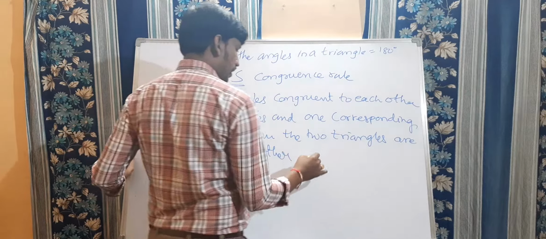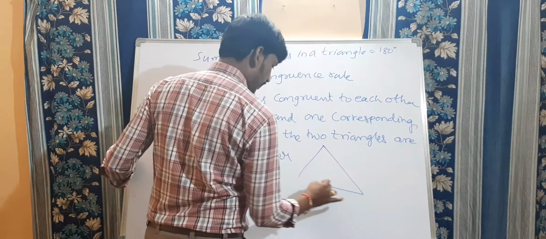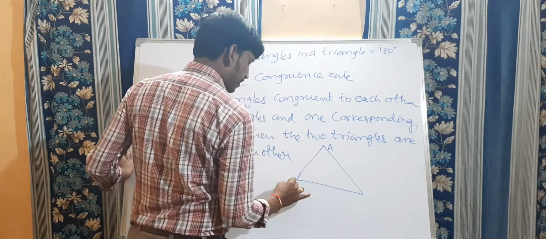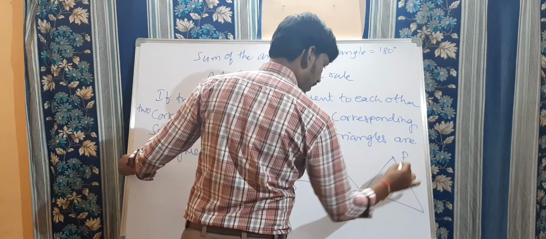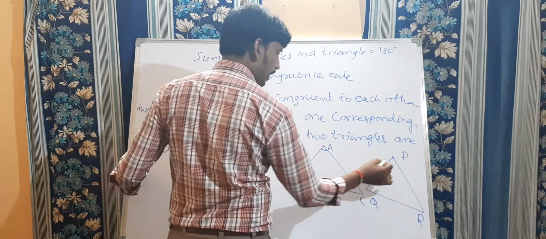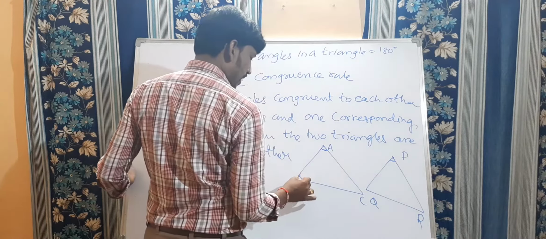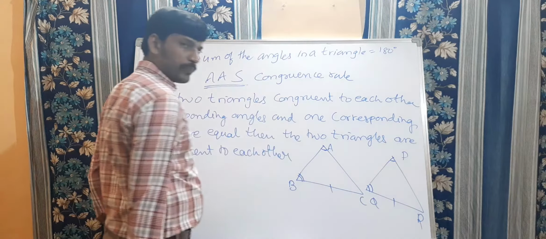So that is by AAS. Now see this here, triangle ABC and triangle PQR. In these two triangles, angle B equals angle Q, and let us take BC equal to QR.